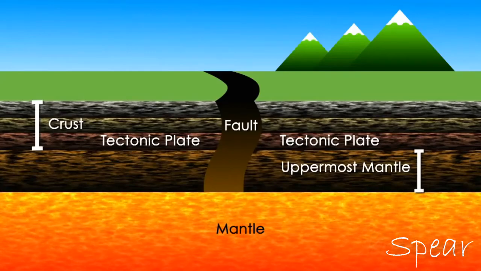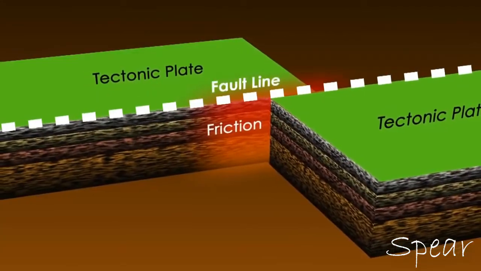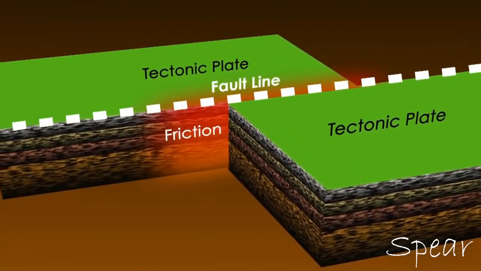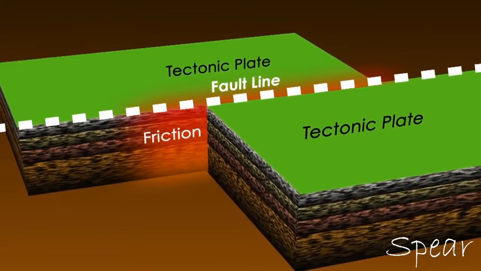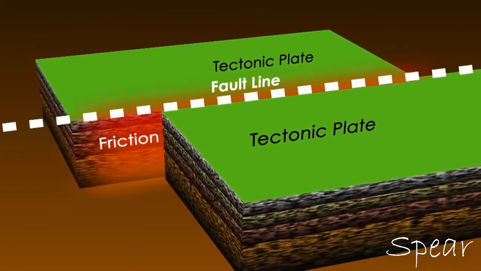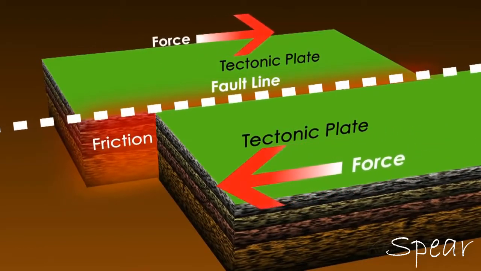Because of this, rocks can pull at or push on each other on either side of a fault for long periods of time without moving much at all, which builds up a lot of stress in the rocks. When rocks do finally slip past each other, they move suddenly, releasing the built-up stress all at once and sending shockwaves through the surrounding rocks. The shaking that results is what we call an earthquake.